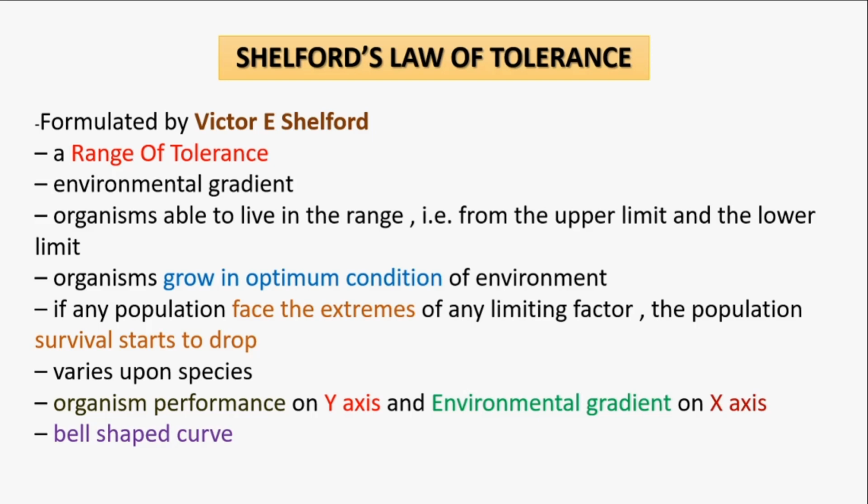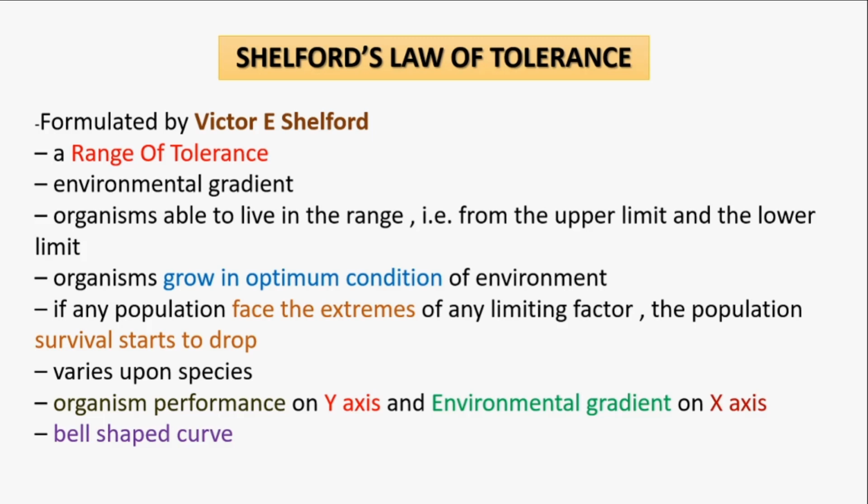This law of tolerance shows three zones on which organisms can live: an optimum zone, a stress zone, and an intolerance zone.